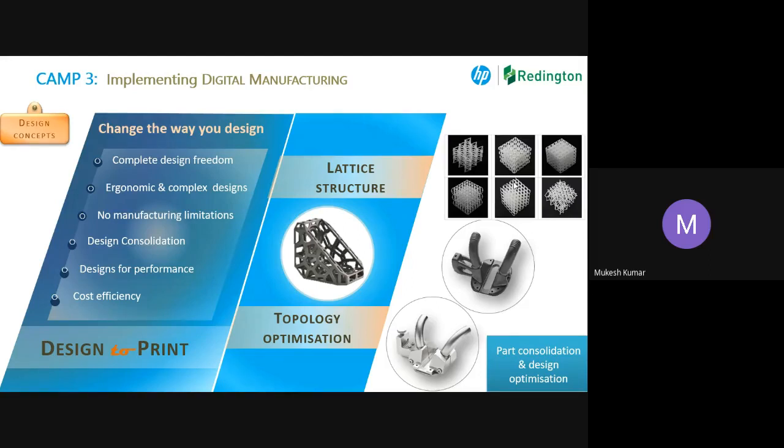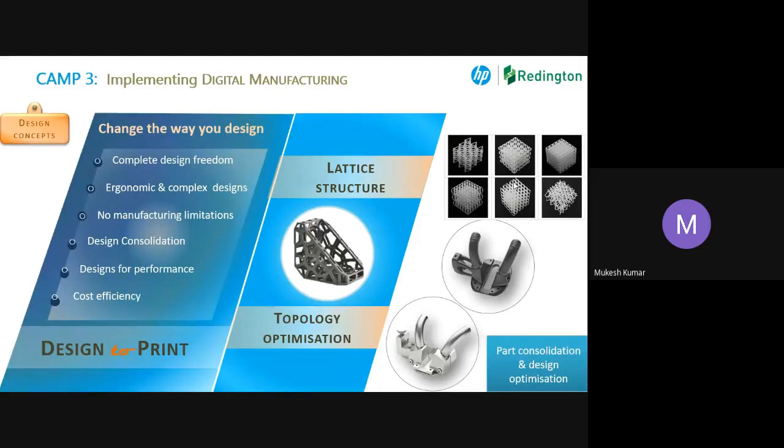A very classical example is aerospace. The aerospace industry requires strong parts, but they should be light in weight. If I am just machining a block, and you just think about it, a lot of weight is there inside, so what is going to be the efficiency level of the aircraft?